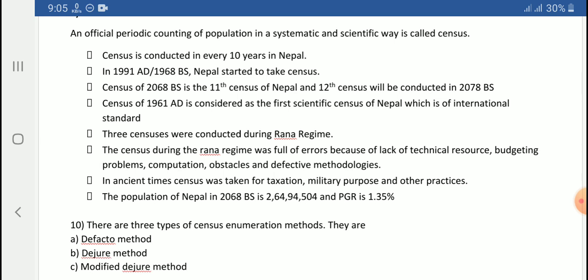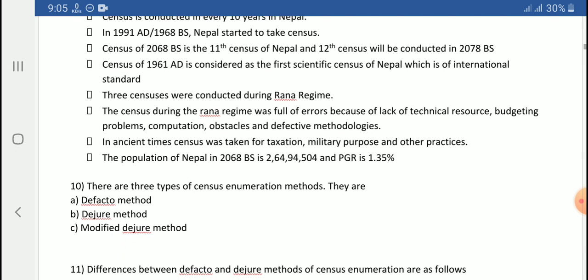Altogether, only 3 censuses were conducted during the Rana regime, and they were full of errors because of lack of technical resources at the time, budgeting problems, computational obstacles, and defective methodologies. In ancient times, census was taken for taxation, military purposes, and other different practices.